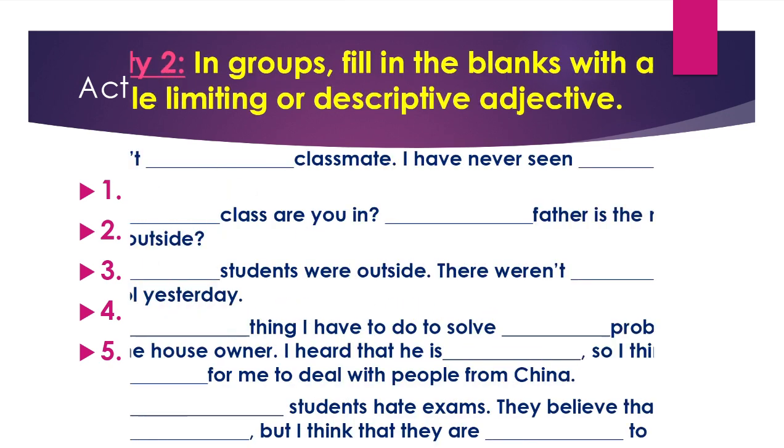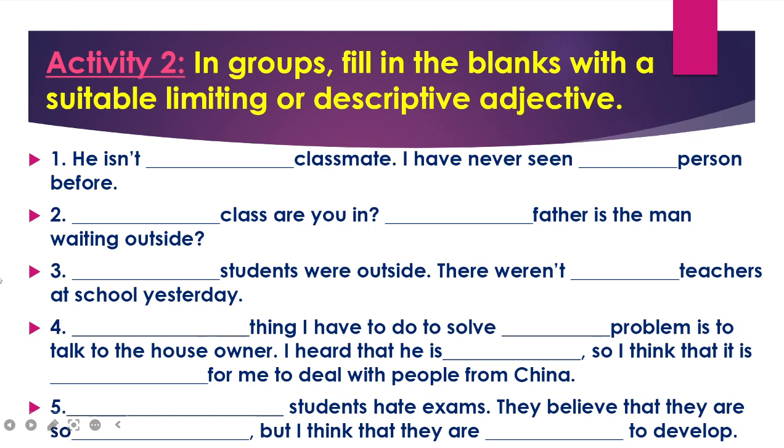I can use also another possessive adjective in the first place, like in a case I can say he isn't your classmate, whatever. In number 2, it's a question. So once both of them are questions, I'm supposed to use interrogative adjectives. In the first one, "___ class are you in?" So I say, which class are you in? In the second one, whose father is the man waiting outside?